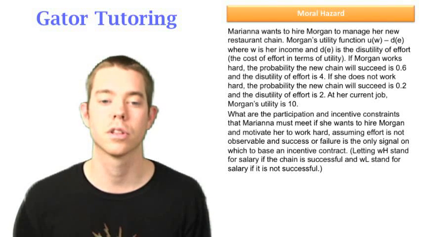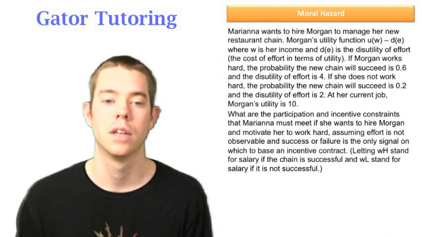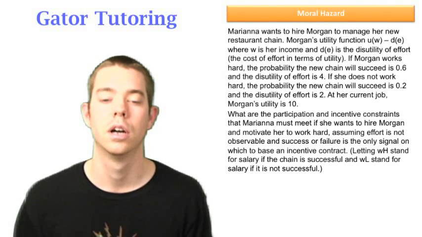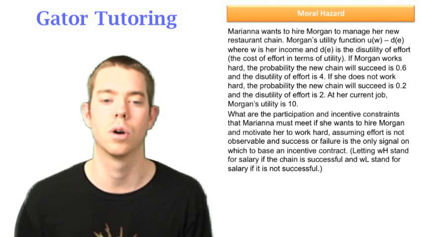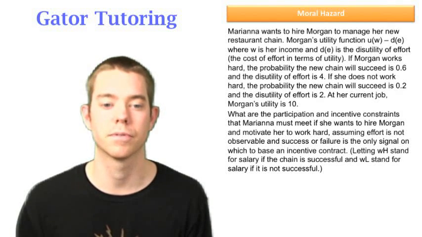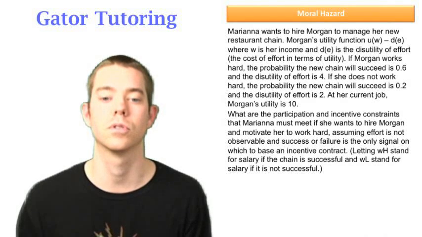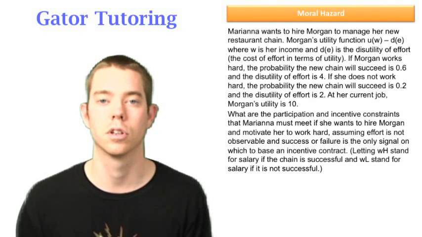The question says, what are the participation and incentive constraints that Mariana must meet if she wants to hire Morgan and motivate her to work hard, assuming that effort is not observable and success or failure is the only signal on which to base an incentive contract. And it says let WH stand for the salary if the chain is successful, and WL stand for the low wage if the chain is not successful.